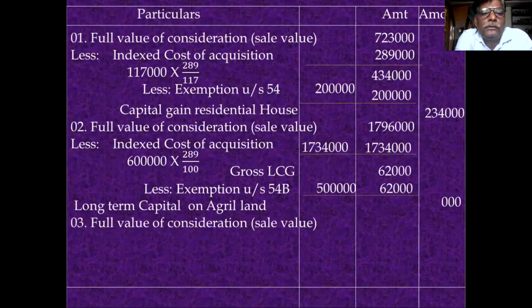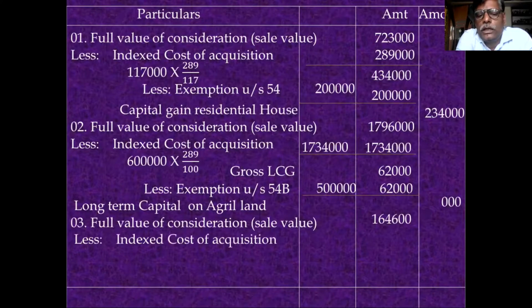And next point is full value of consideration relating to jewelry. Jewelry sale value is 1,64,600 less index cost of acquisition. 20,000 is the cost. You apply the index. 57,800 is the index cost of acquisition. You deduct it.